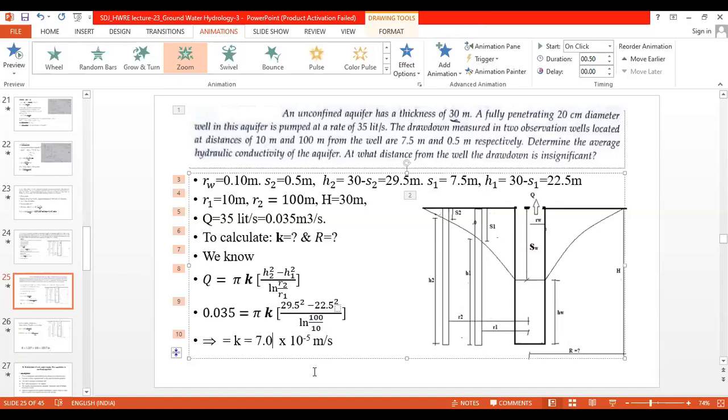Just check it. I got the responses also. Exactly 7.047 is 7.05. Exactly, Gaurav. That's the correct one. Now others please do check the answer.